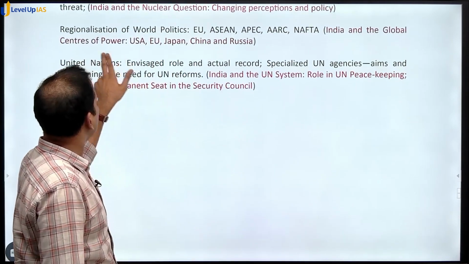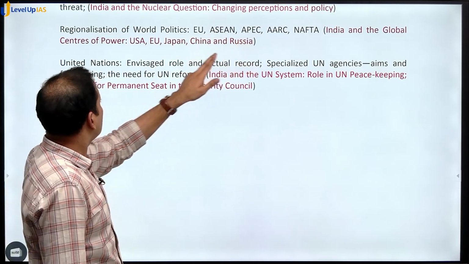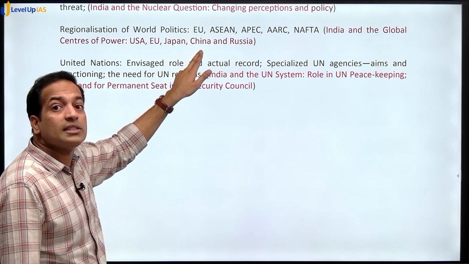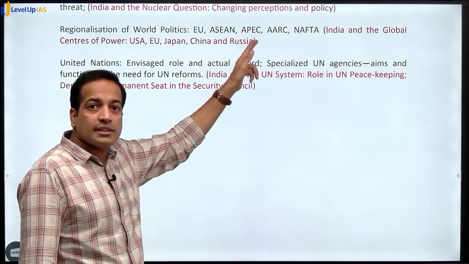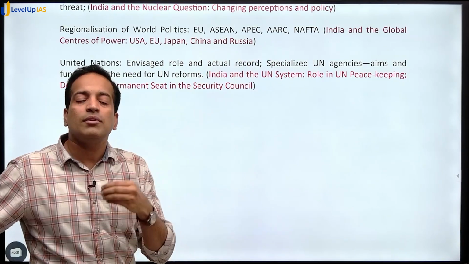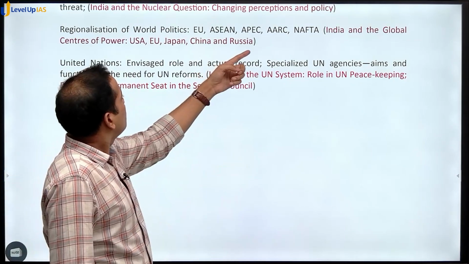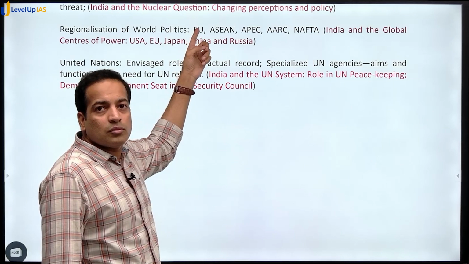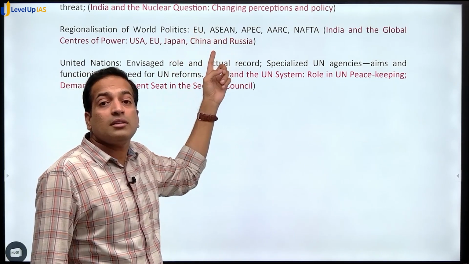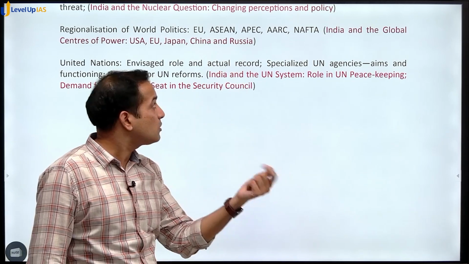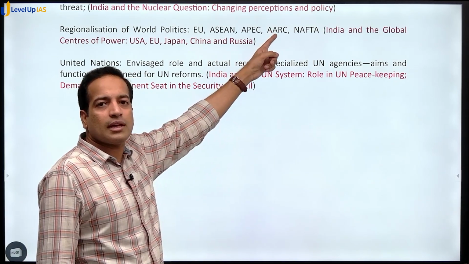Then when we are talking about regionalization of world politics, again this is 2A, but along with that, India and the global centers of power. So when we are talking about regionalization of world politics, along with that we are discussing how India's relations, because look, when we are talking about India and the EU, it is linked to China, India and ASEAN. Somewhere it is also linked to China, somewhere it is also linked to USA. India and, sorry, it's not ARC, it's SAARC, SAARC.